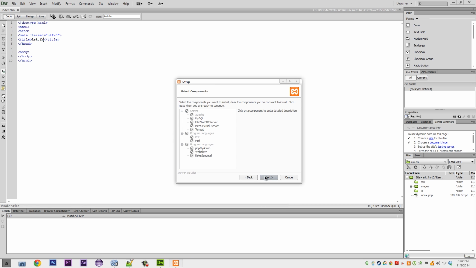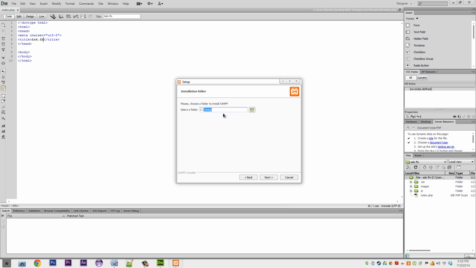Alright, so you press next. You want to install pretty much everything here. You don't have to, but it's what I would do. It's what I would recommend. Maybe you don't need to have the mail, but it's always good for testing purposes. You can change the install location to wherever you want.